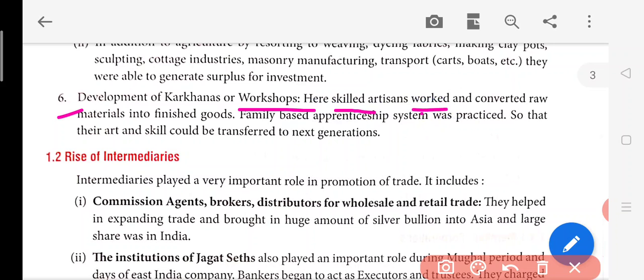Apprenticeship is just like a training where you train the young ones to pass on the skill, so that in the future they will also be able to earn. So they were simply passing that skill to the younger generations.